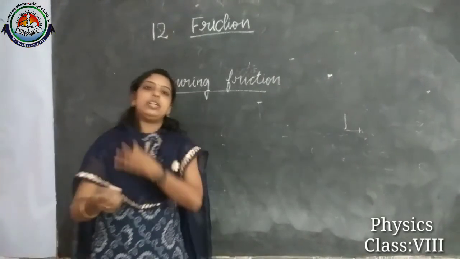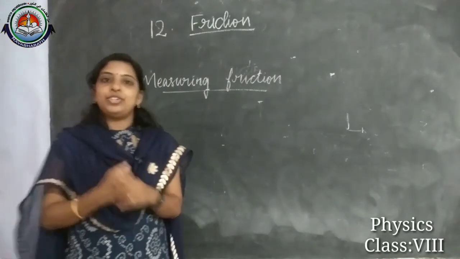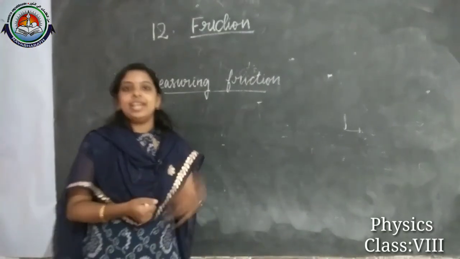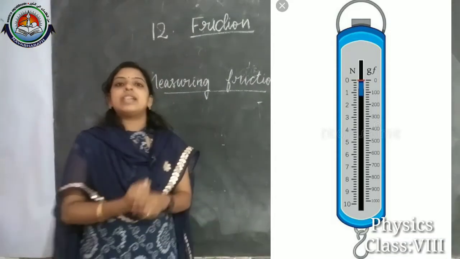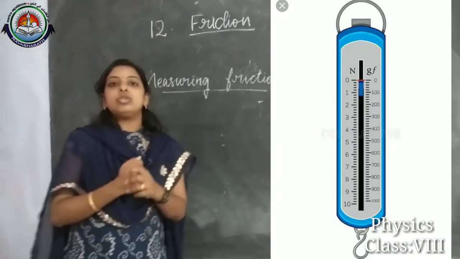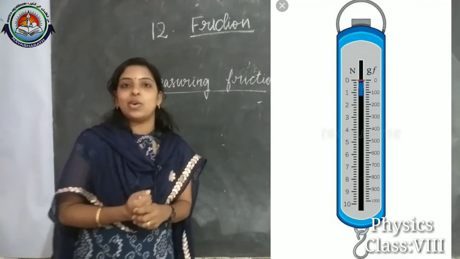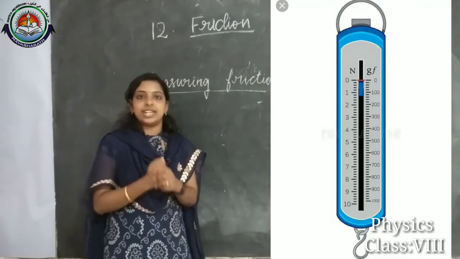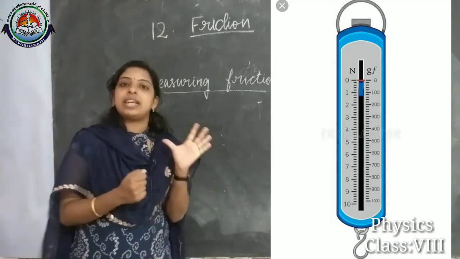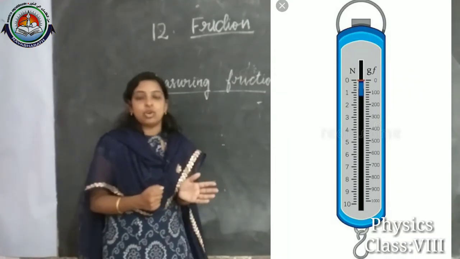We can measure the friction with the help of a spring balance. Did you ever see a spring balance? Here you can see the spring balance, and we mainly use it to measure the weight of an object. What is weight? The force acting on an object is considered as weight. Spring balance is an instrument mainly used to measure the weight of an object.